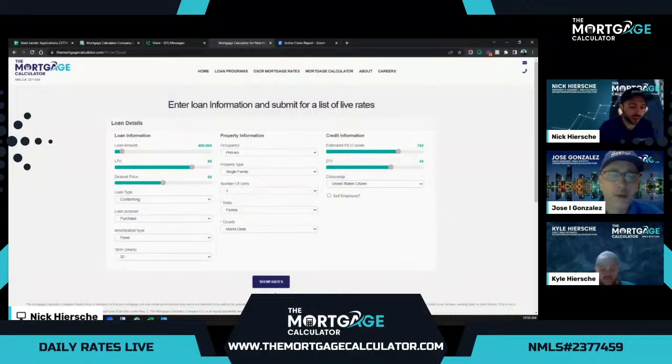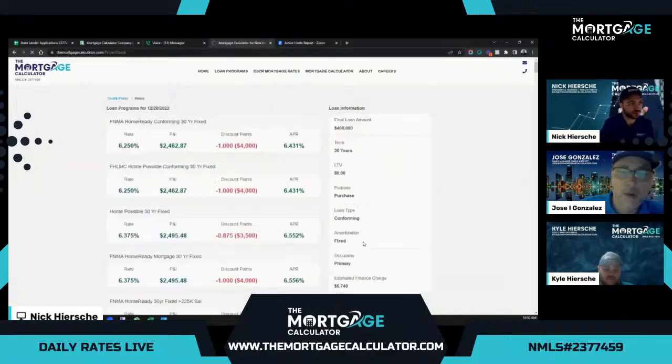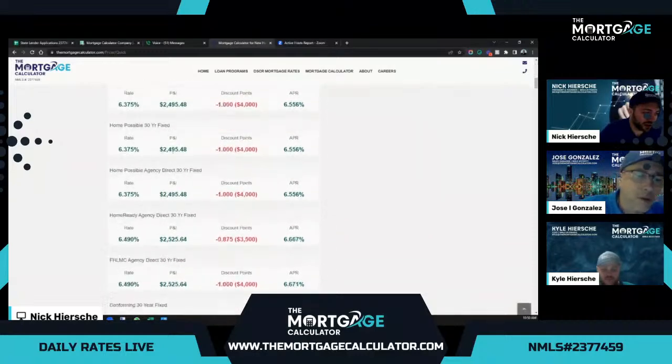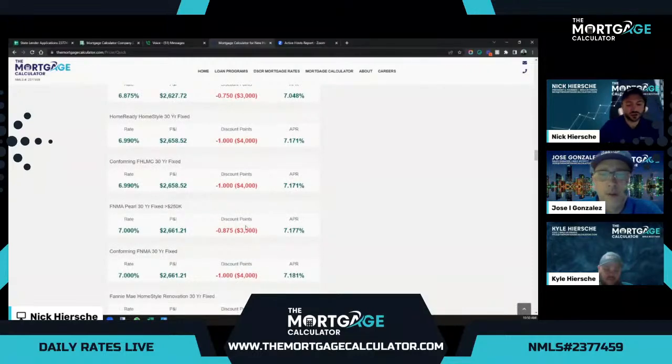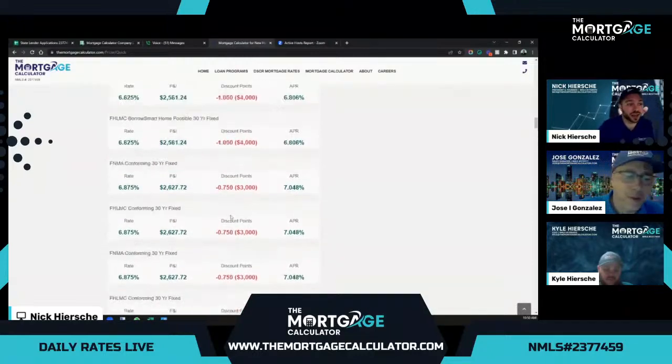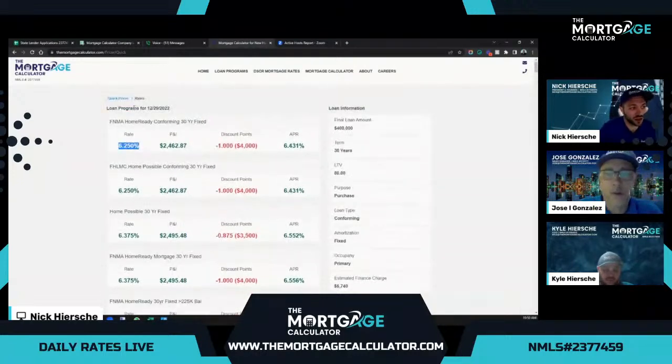So let's check out what our partners are offering this morning for regular conventional loans, which everybody's used to. So these programs here look like from 6.25, and we have hundreds of different partners and banks that range up to in the sevens. These are the conventional rates this morning as of the new rates this morning. Now you see here our program is obviously showing what is approximately the best rate and cost combination, but this is for a HomeReady program, which is a specialty program from Fannie Mae. This is a Home Possible specialty program from Freddie Mac.